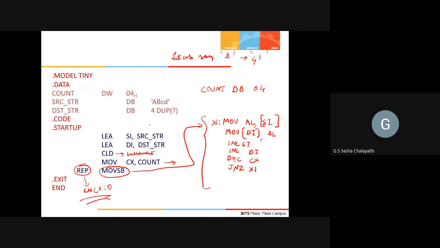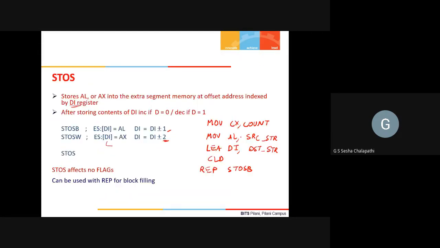If I do this, the destination string will become A. When I say MOV AL, SRC_STR, the first byte in SRC_STR, 1 byte, which is A in this case, will be moved into AL.